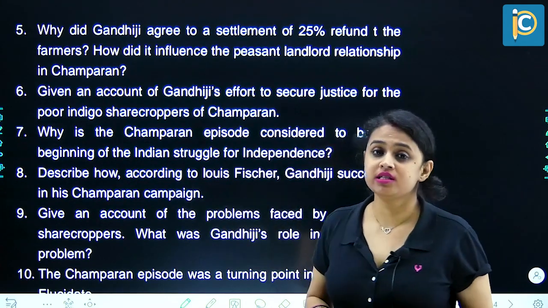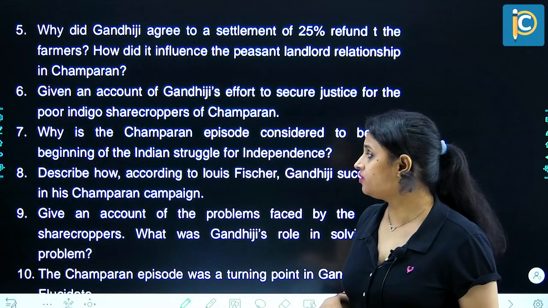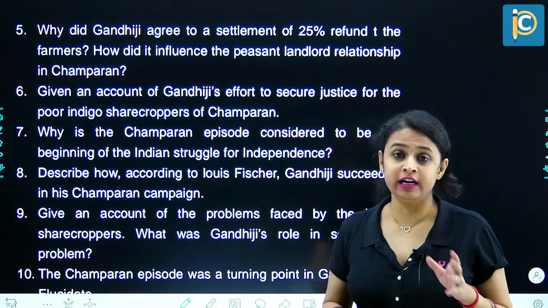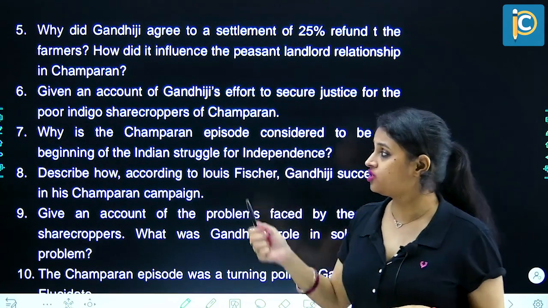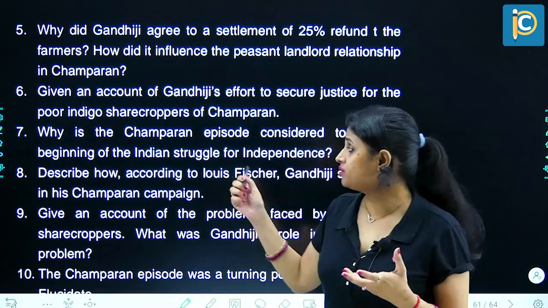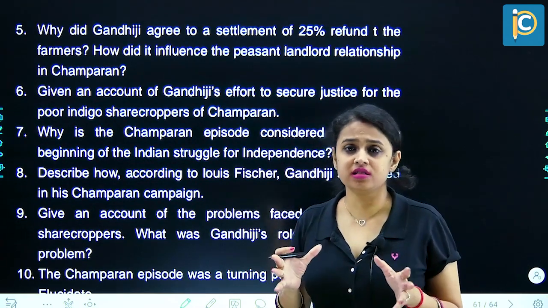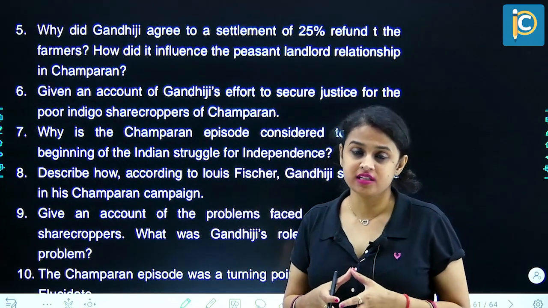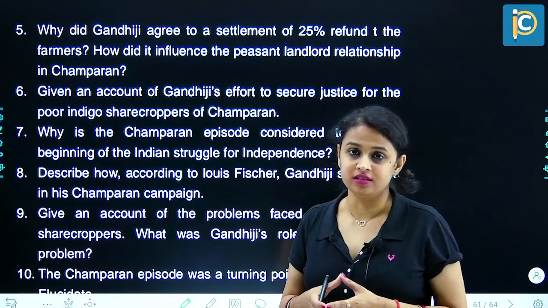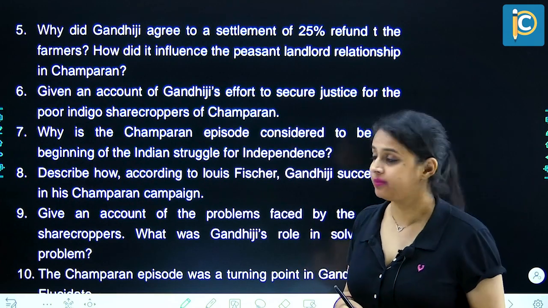Now question number 7. Why is the Champaran episode considered to be the beginning of the Indian struggle for independence? Now this question and the question that is given in your NCERT section, that why is Champaran episode seen to be a turning point in Gandhi's life, they have more or less the same answer. So you can go and refer to that section for this question's answer. Next question. Question number 8.